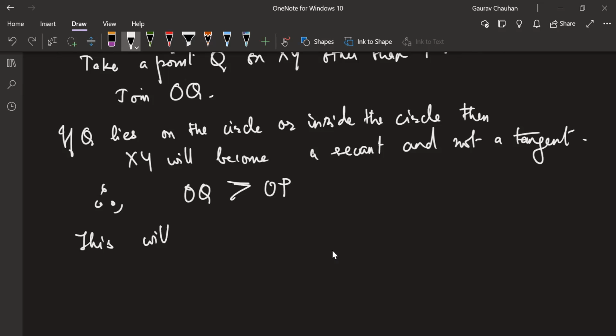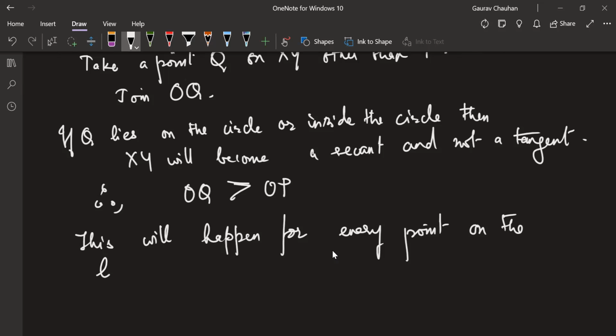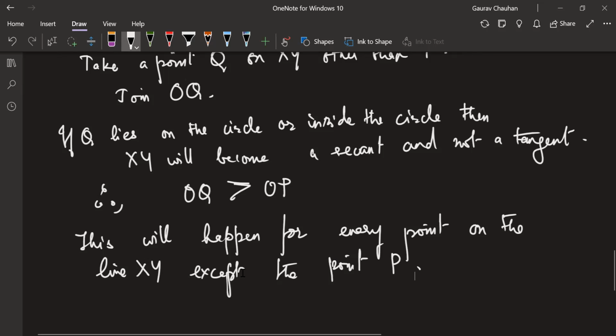This will be true, or this will happen for every point on the line XY except the point P. Correct? This will happen for every point on the line XY except the point P.